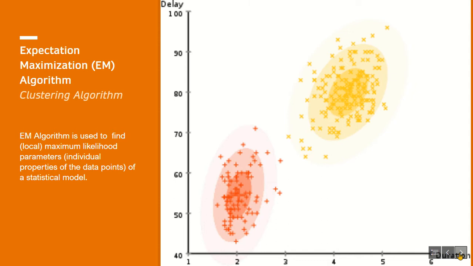The EM iteration alternates between performing an expectation (E) step, which creates a function for the expectation of the log likelihood evaluated using the current estimate for the parameters, and a maximization (M) step, which computes parameters maximizing the expected log likelihood found on the E step. These parameter estimates are then used to determine the distribution of the latent variables in the next E step.